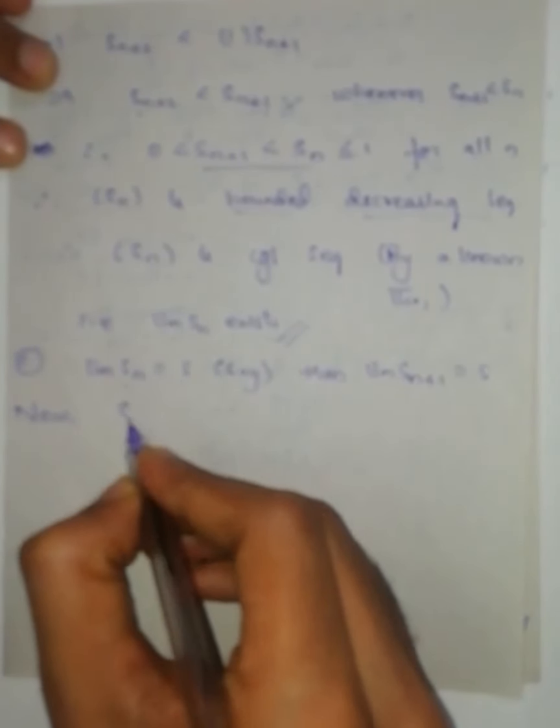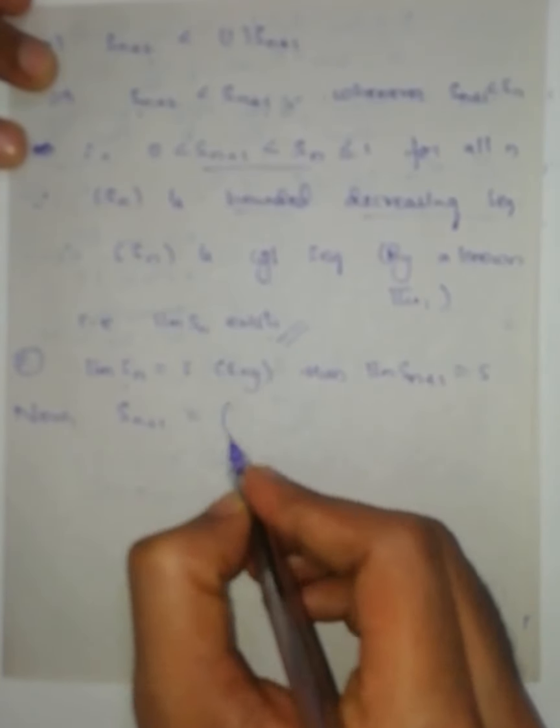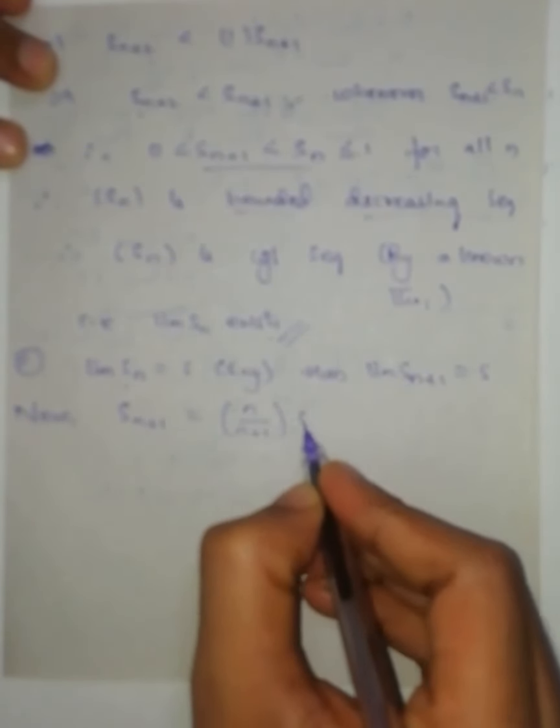Now S_{n+1} can be written as n/(n+1) times S_n squared. Now I am taking limits on both sides.